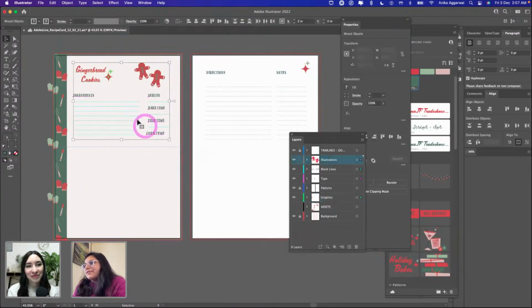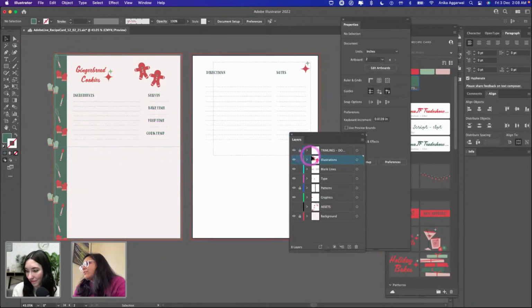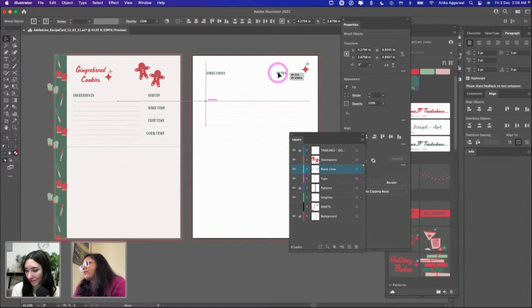All right, let's make sure this thing is aligned. So I'm going to select everything and it looks aligned. And then this also should be aligned. So I get this here.